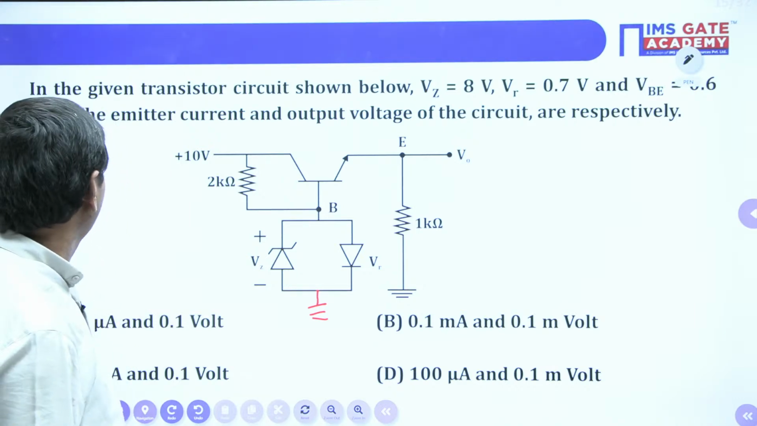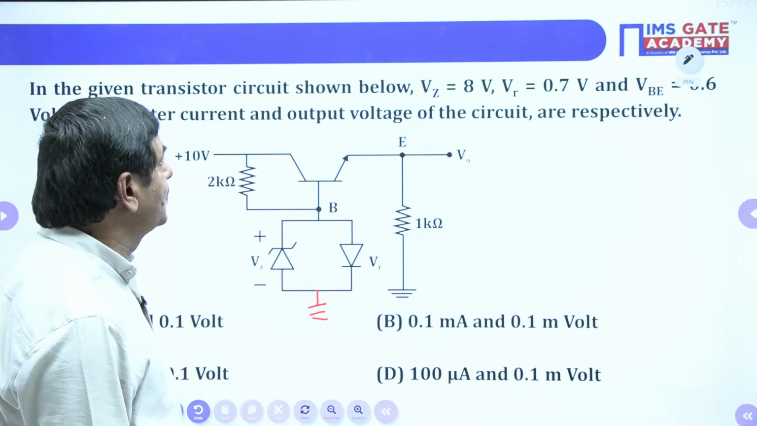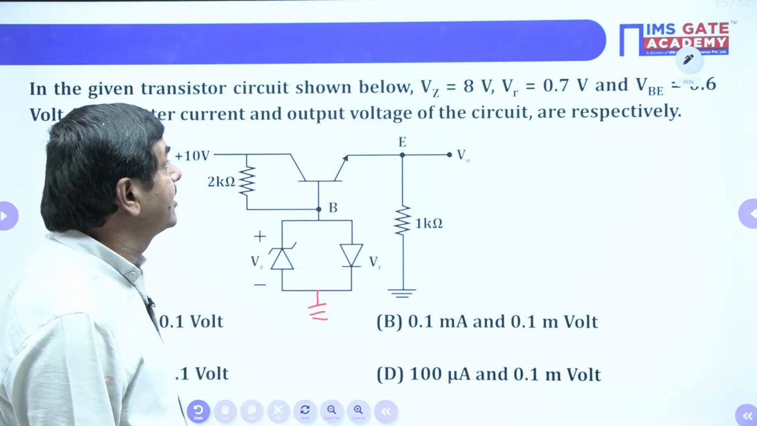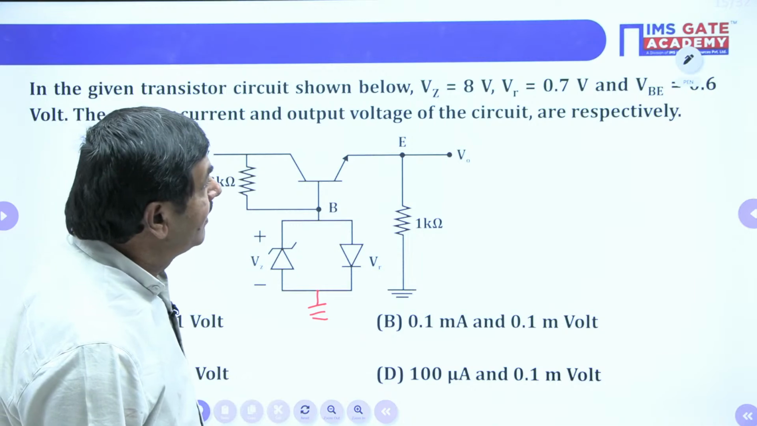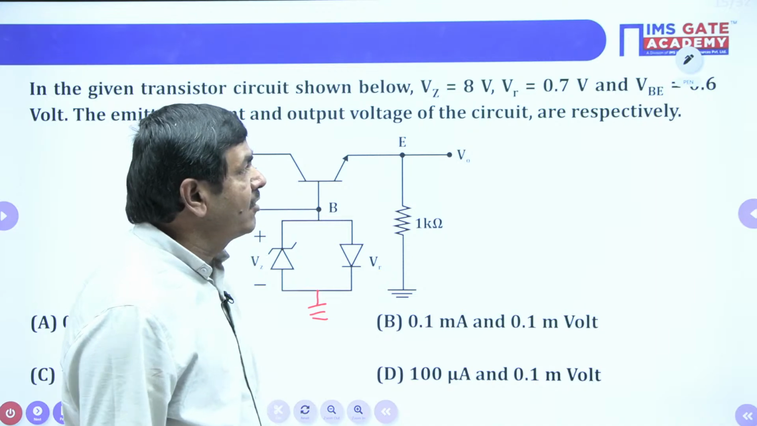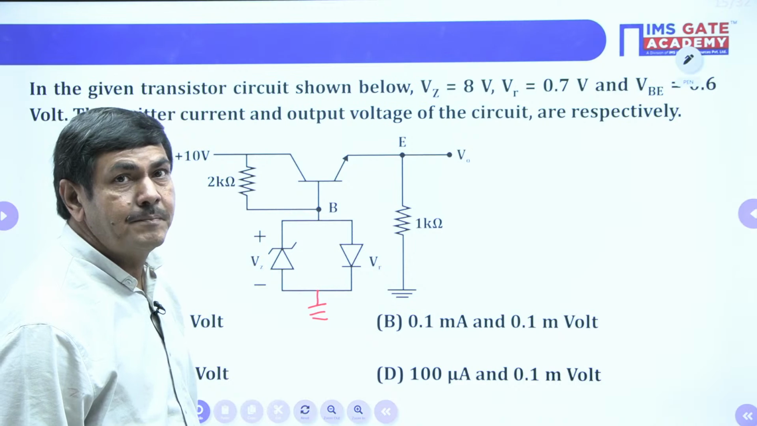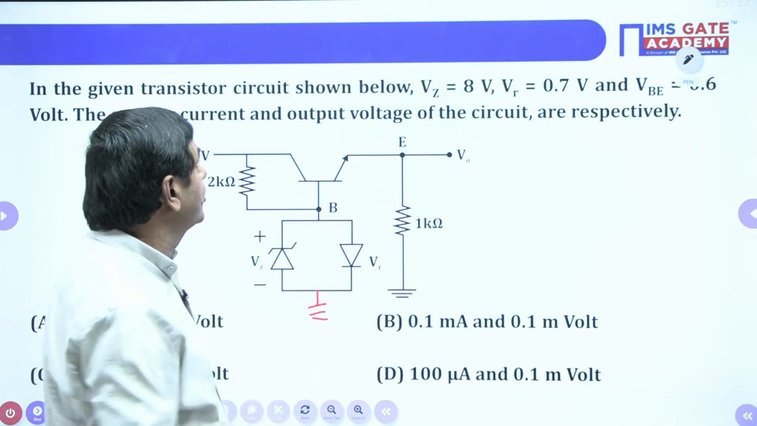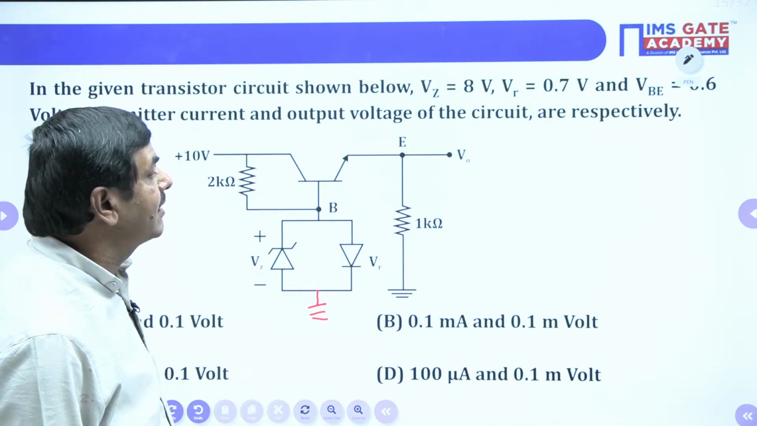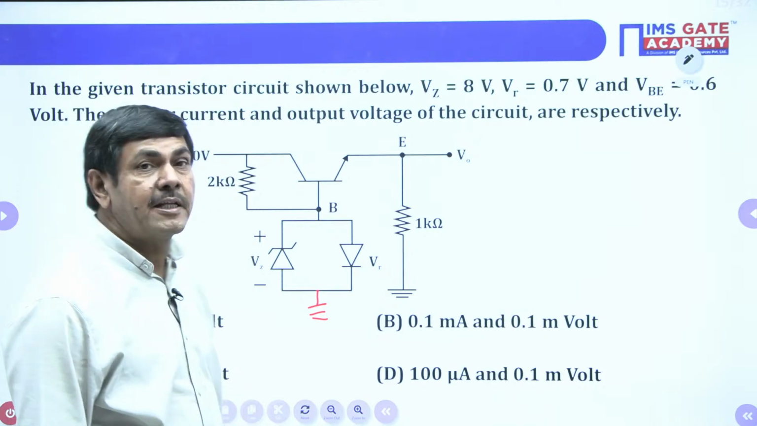First, I will read out the problem. In the given transistor circuit shown below, Vz equal to 8 volts, the voltage across the Zener is 8 volts. And the voltage across the diode Vr is 0.7 volts, no doubt. And VBE, the base to emitter voltage of the transistor, is 0.6 volts. The emitter current and output voltage of the circuit are respectively. It is asking for the output voltage and also the emitter current.